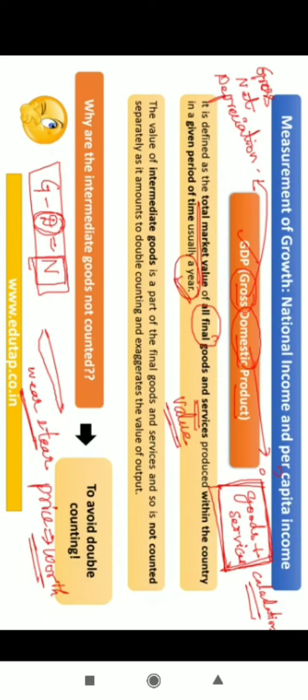Now, there's one other important point that you need to look for here. When you are calculating the value of the final goods and services, the value of intermediate goods is not taken into account. Now why is it that you're not taking into account the value of the inputs or the intermediate goods? Because it would lead to double counting. Let me give you an example, only then this particular concept would be clear.